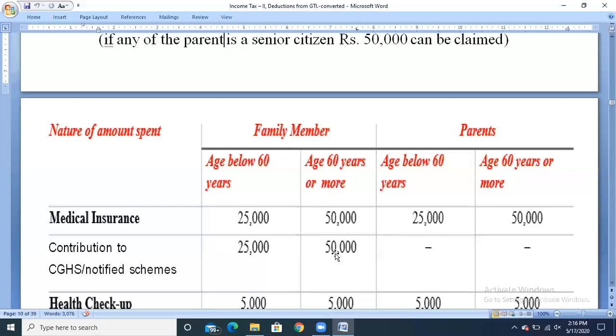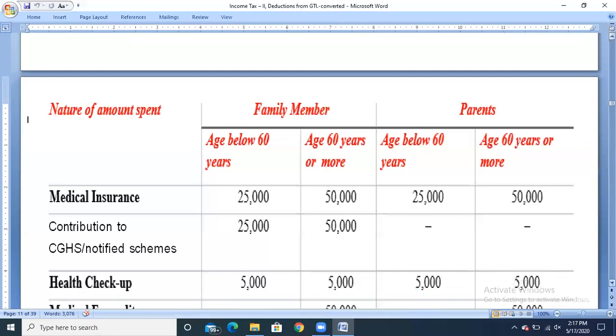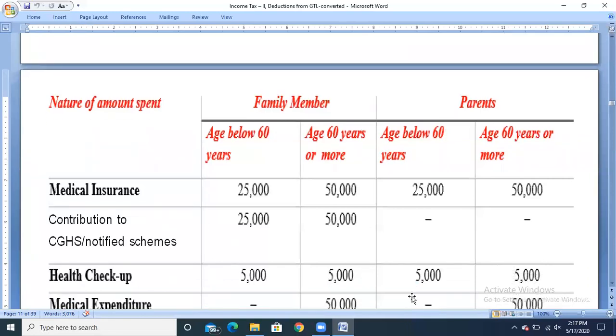In addition to this, if any health checkup has been incurred by the assessee, either for the family members or for the parents, then you can claim the exemption up to rupees 5,000, whether it is a senior citizen or not.